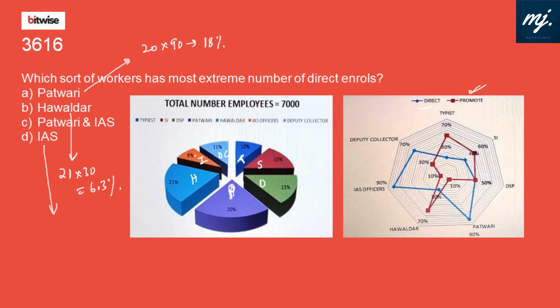Then we have IAS. IAS, as we can see, is only 8%. So anyhow, even if it is 100% direct enroll for IAS, it cannot reach 18%. So out of the given options, Patwari is 18% of the total employees. That means Patwaris have the most extreme number of direct enrolls. Option A fits in.